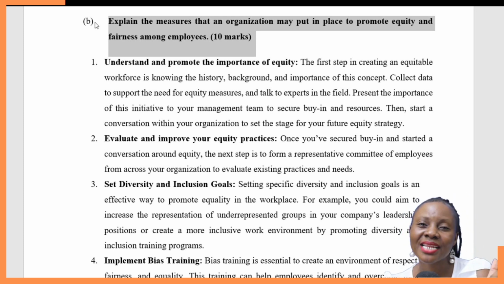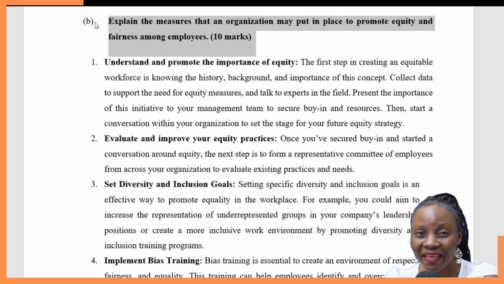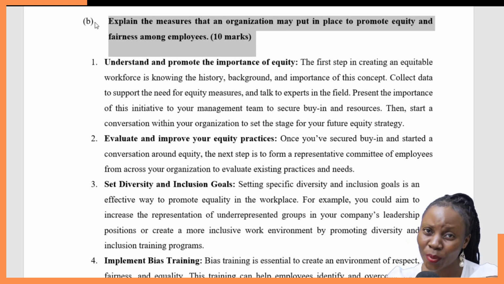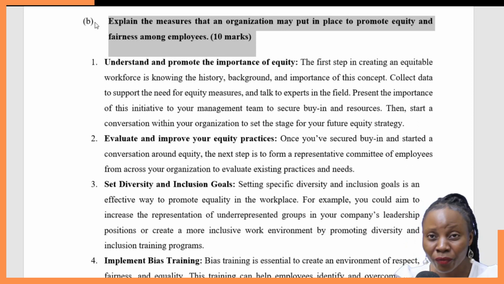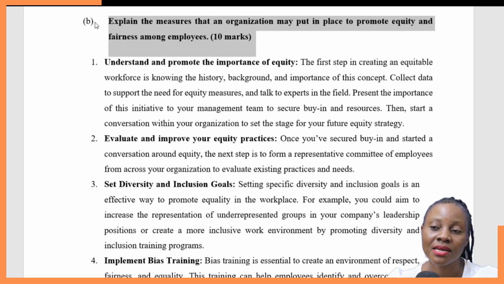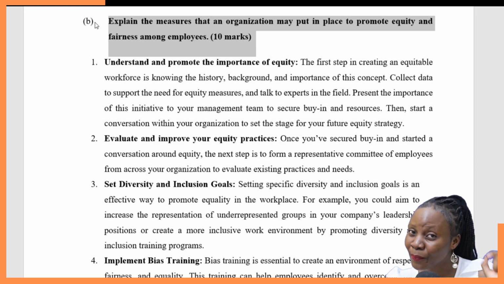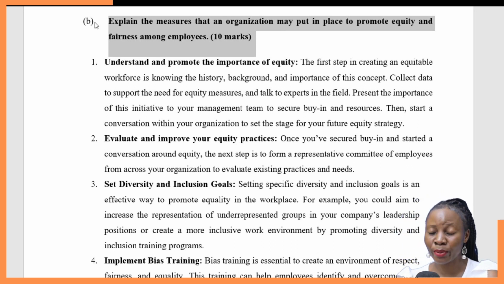Number 2, the organization should also evaluate and improve the equity practices. Maybe the equity practices within the organization are still down. Maybe you've not taken it as an important issue, an important thing that you need to embrace and do accordingly. So if the organization is not in a position to understand or to improve the practices as far as equity is concerned, definitely employees will be discriminated. But if the organization evaluates and improves the equity practices, then that means you're going to treat all the employees fairly, equitably, and justly.